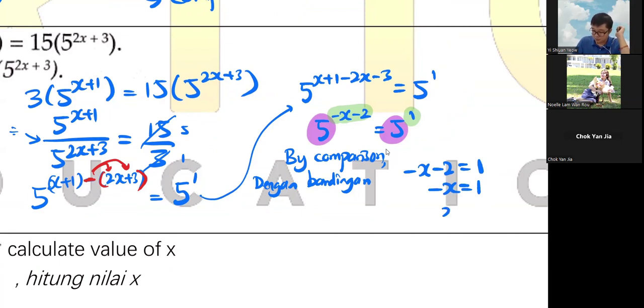Wait, did I do something wrong? Can I divide the number outside? Yeah, same thing, you should get the same thing. Oh, plus 2, okay, yeah, plus 2 will become 3. So here 3, x equals to 3 divided by negative 1. So it's negative 3.